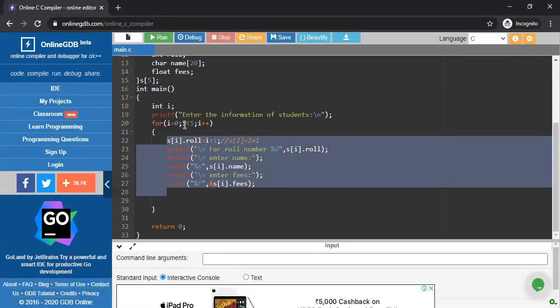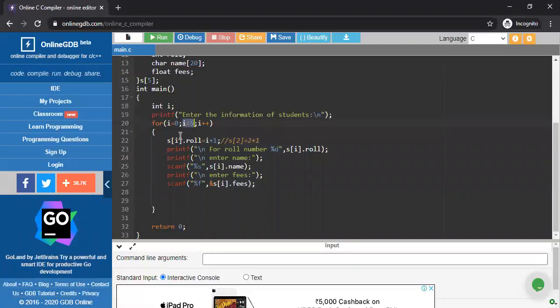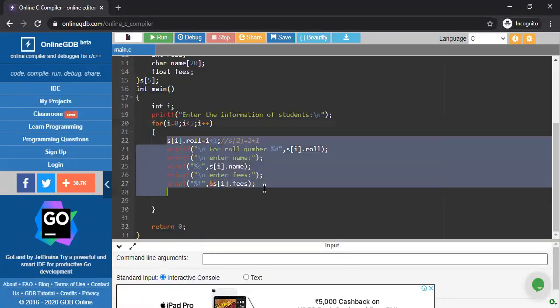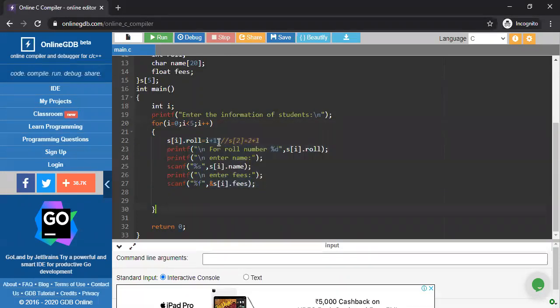Because we know that if the condition of for loop is false, then compiler doesn't enter into the loop body. So it will just move out from the loop body and execute the other part of your program. So in this way, you store the information of all these 5 students.